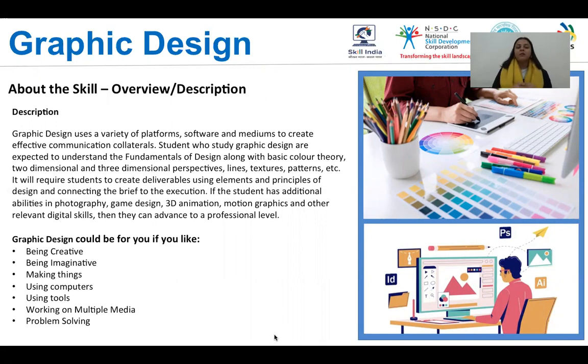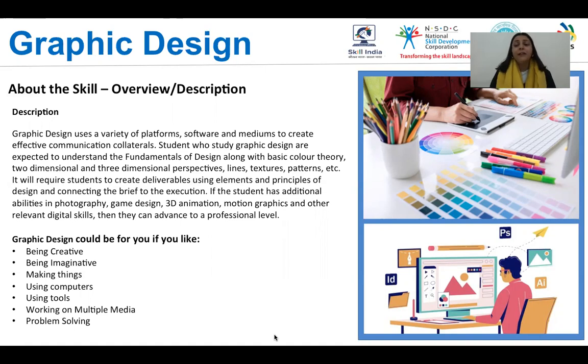It will require students to create deliverables using elements and principles as already stated and connecting the brief to the execution. If the student has additional abilities in photography, game design, 3D animation, motion graphics, and other relevant digital skills, then they can definitely advance to an even more professional level.